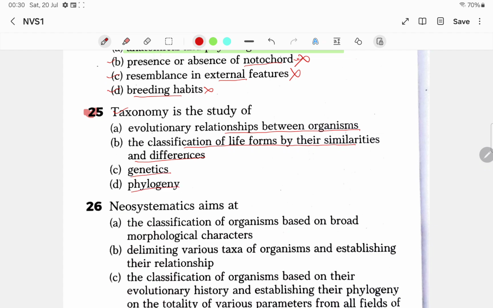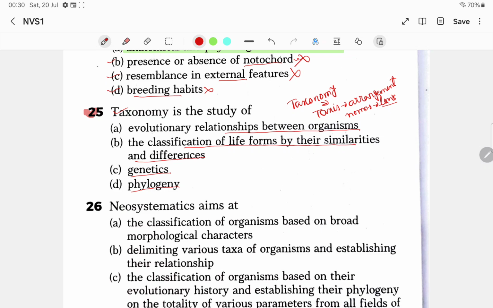So what do you mean by taxonomy? The word suggests taxis, which means arrangement, and nomos actually means laws. So arrangement on the basis of some laws or principles. Clear? That is called taxonomy.